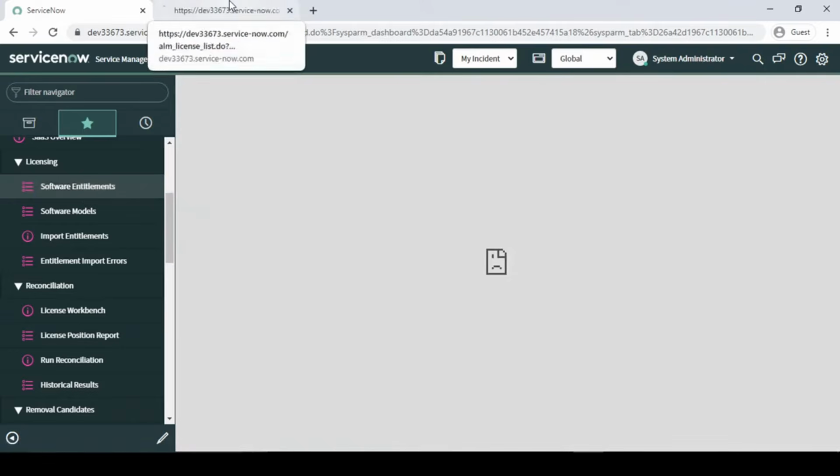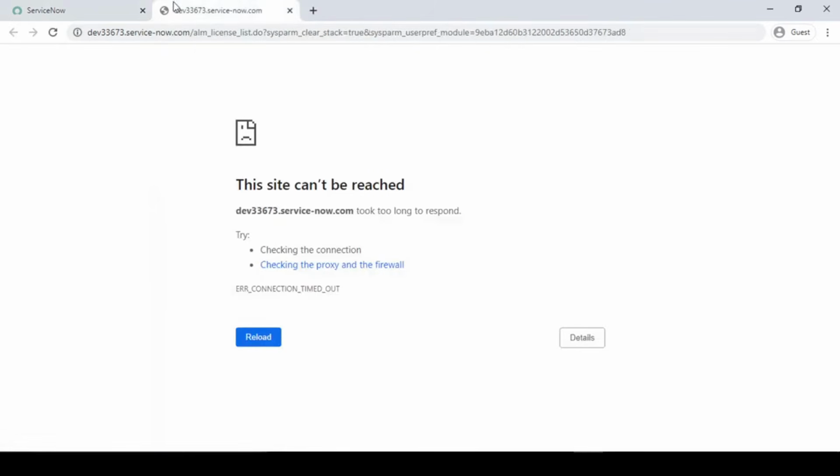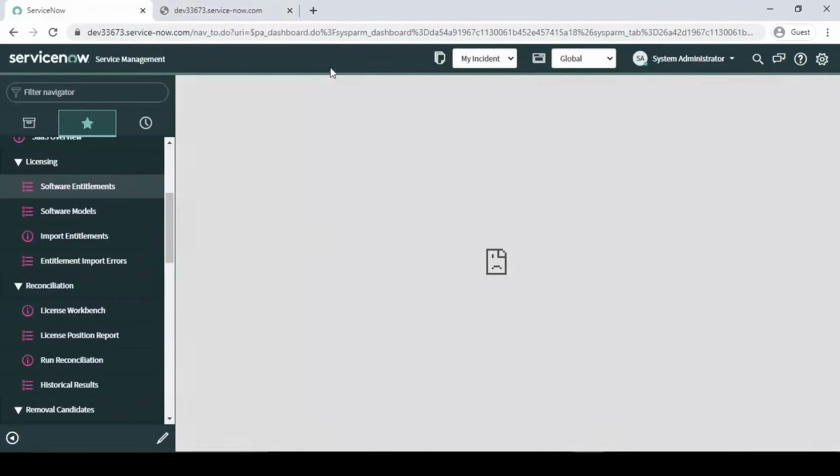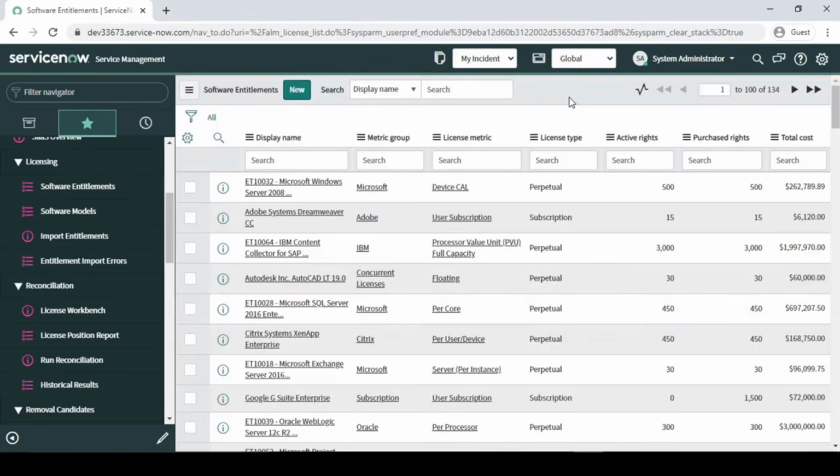Let me do it over here. Oh, seems something went wrong. I don't know what happened. Just one second, guys. So here we will be getting our software entitlement, basically all the licensing we can capture in this table. Let me open it in a new window.